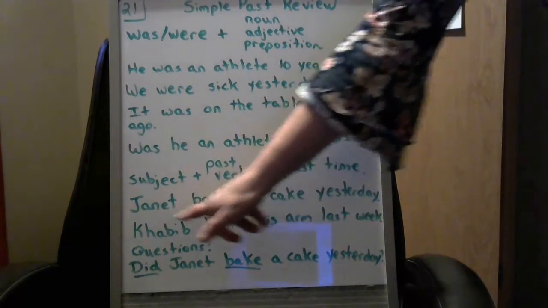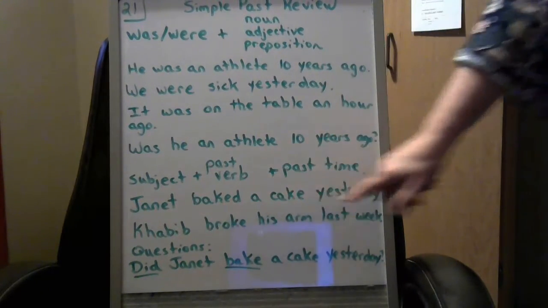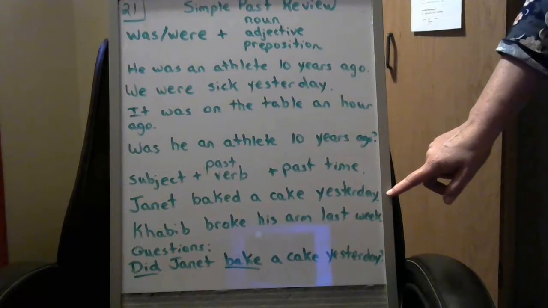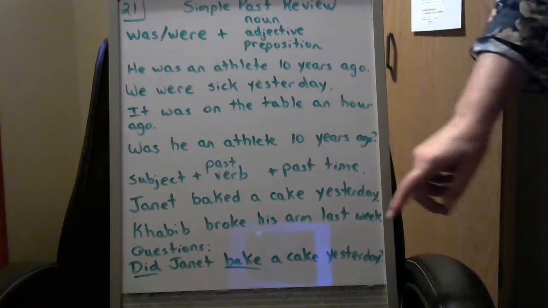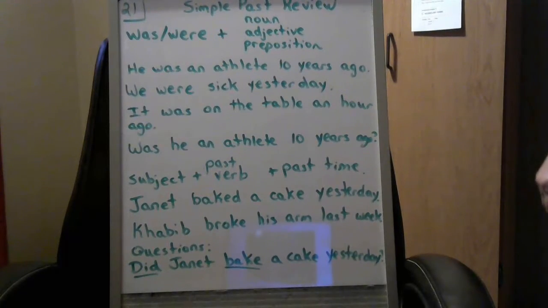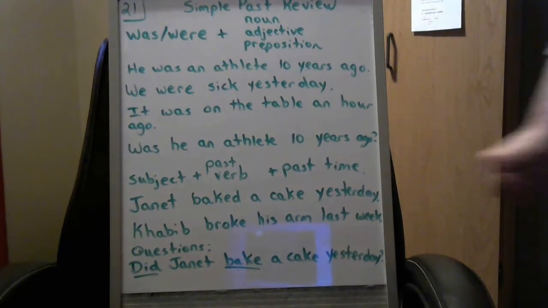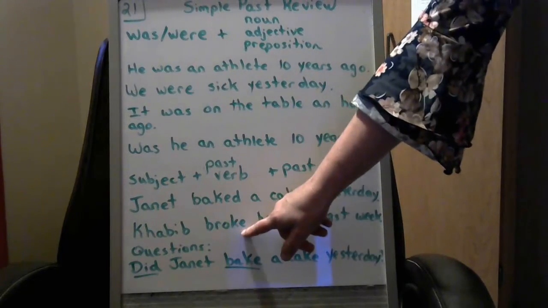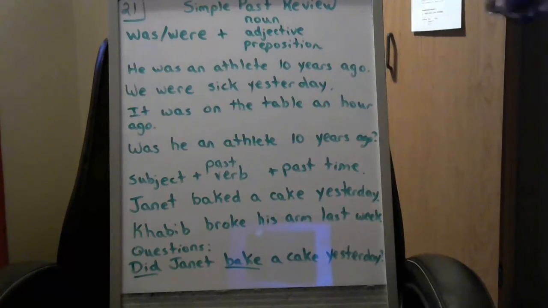So Janet baked a cake yesterday. Or with our irregular verbs, where we can't put ed on the end, we have to change the word. We have Khabib broke his arm last week.